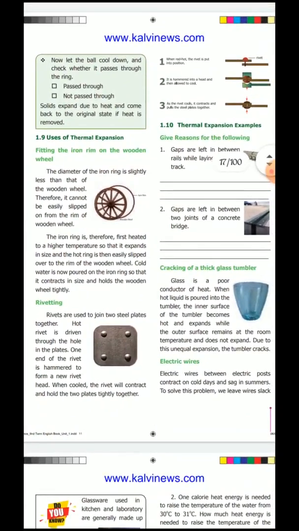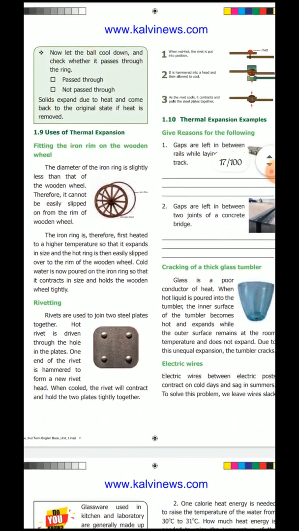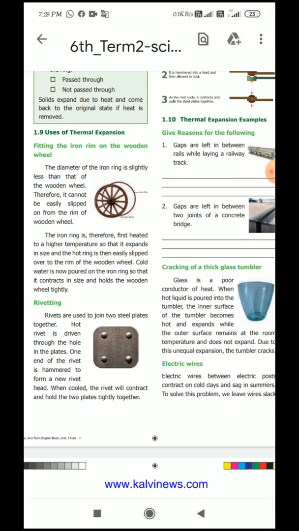Okay, right. Next is the uses of thermal expansion. Here they have given two uses. The first one is fitting the iron rim on the wooden wheel. You have already seen a bullock cart. See the bullock cart wheel. The diameter of the iron ring is slightly less than that of the wooden wheel. See this picture, this is the iron ring. This iron ring is slightly smaller than the wooden wheel.